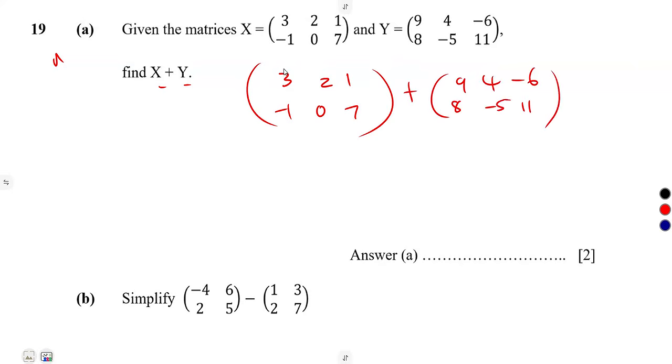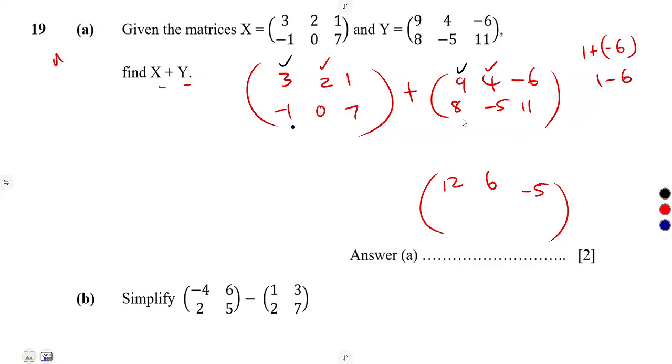Corresponding terms. So 3 corresponds to what? To 9. So 3 plus 9 is going to give us a 12. 2 and 4, that's a 6. You are adding 1 plus minus 6. 1 plus minus 6 simply means 1 minus 6, which is what? Negative 5. You are done.